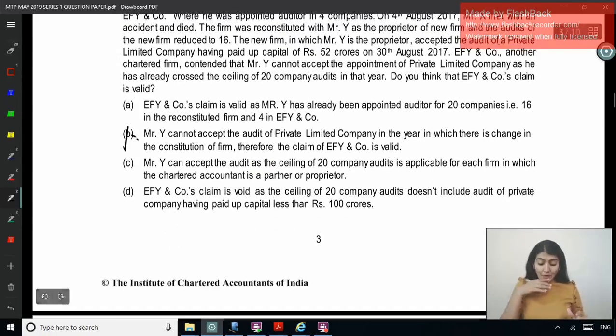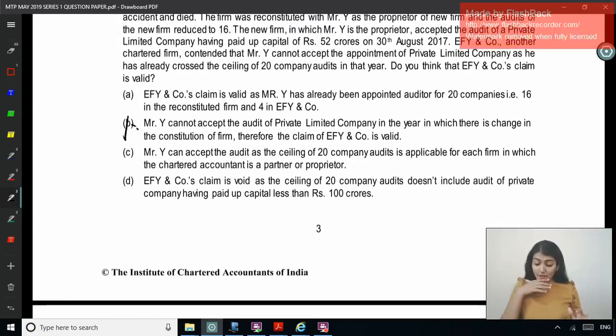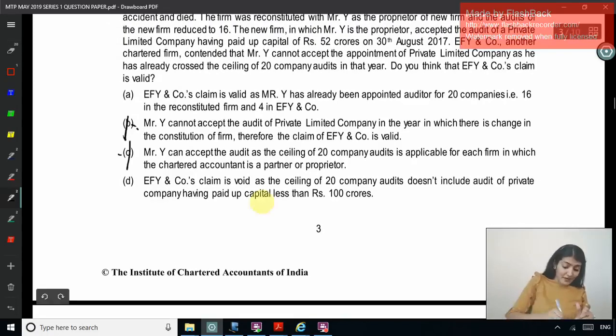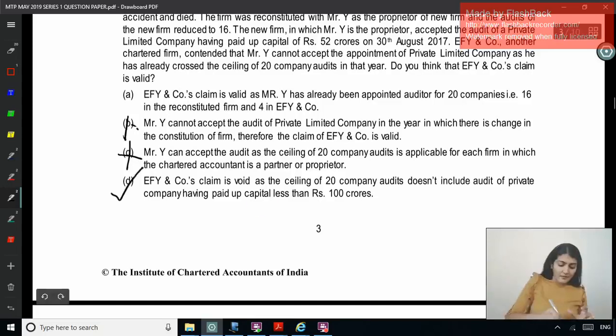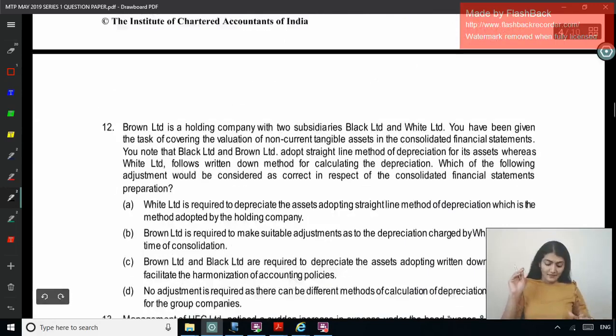Y can accept the audit as the ceiling of 20 company audits is applicable for each firm in which the CA is a partner. Again, what are you saying? EFY and company's claim is void as the ceiling of 20 company audits doesn't include audit of private companies having paid up capital of less than 100 crore. Right? So this is what you are saying right now. Okay, so D is the correct answer.